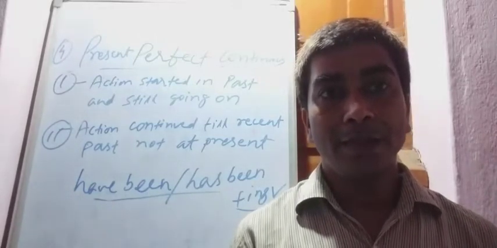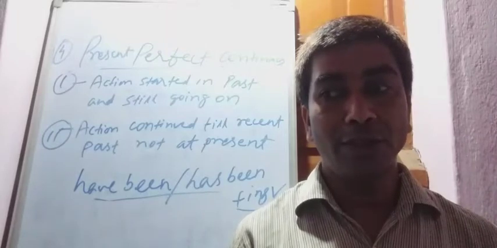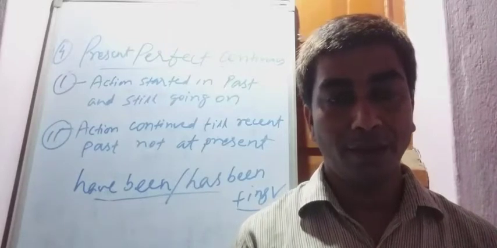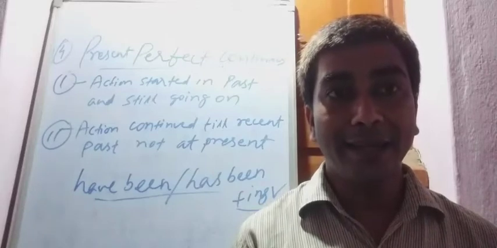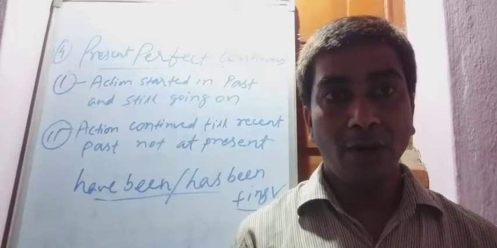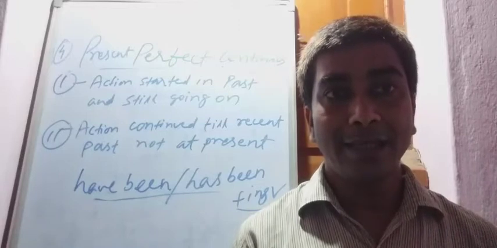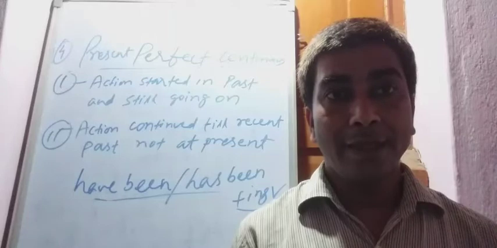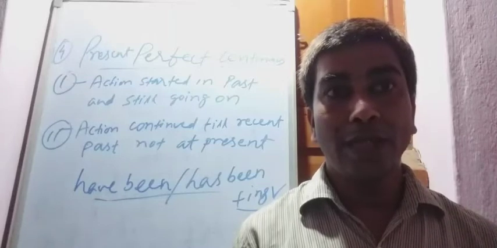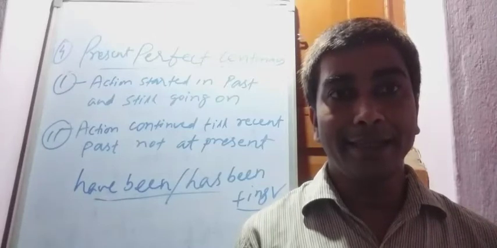Example, suppose that Rahul is a student who is studying in SR Public School. Rahul has been studying in SR Public School since 2018.